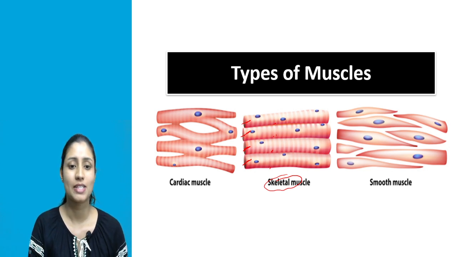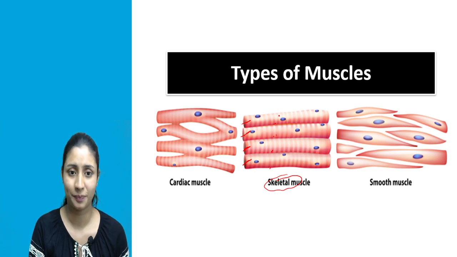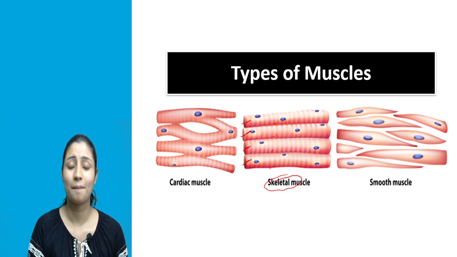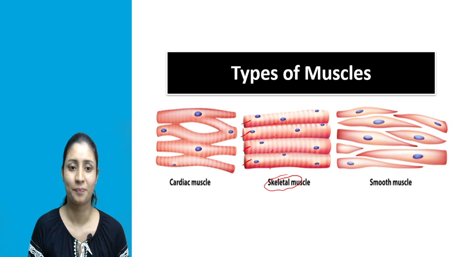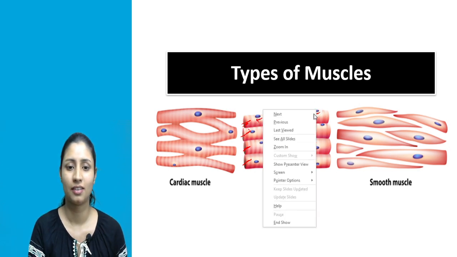Then the next one, the skeletal muscle cells are multinucleated. Multi means many, and nucleated means nucleus. The skeletal muscle cells are multinucleated, meaning they have many nuclei. How do they have many nuclei? Look at the first cell here. Within the first cell, these bluish colored structures are there. This one, or this one, right?